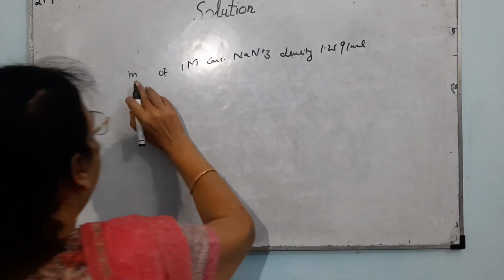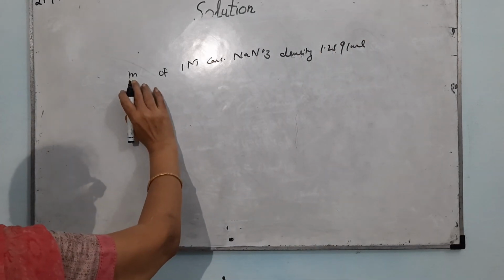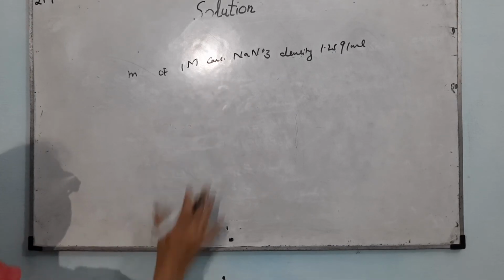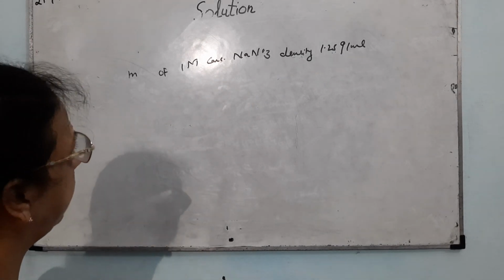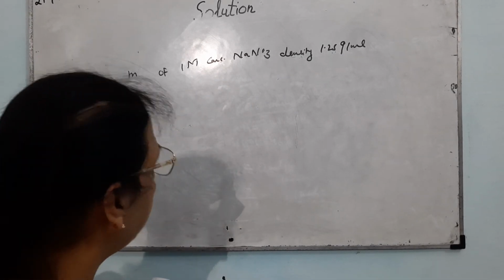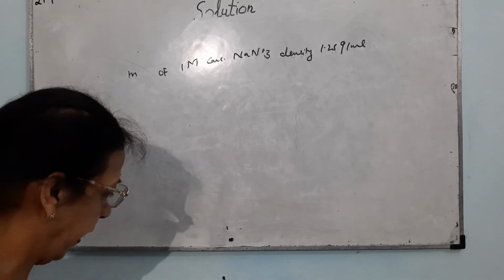Again repeating, you have to calculate the molality of a 1 M solution of NaNO3. The density is 1.25 gram per ml.